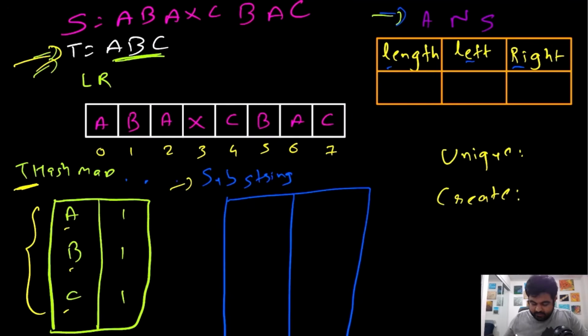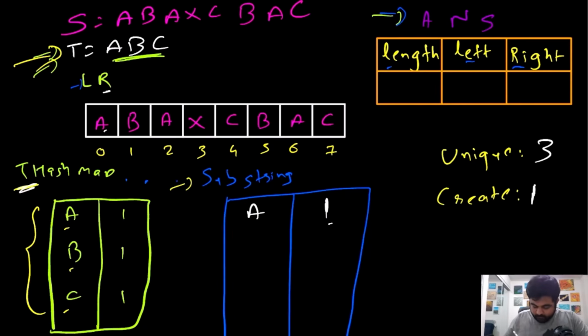So initially left and R both are at this position, and currently we will note that A is not present inside our given substring, so we will add an entry for A, and so far we have received 1 occurrence. Now originally this T hash map had 3 unique characters, so we note that there are 3 unique characters that we have to find in any given substring. And because the current right position is at A, we have already found one of the characters of the required occurrence, so we note down that we have already received one of the characters.